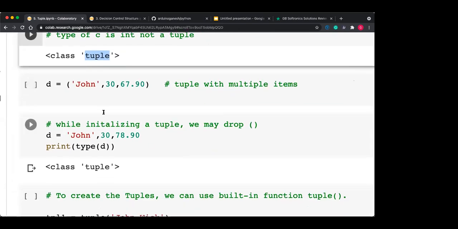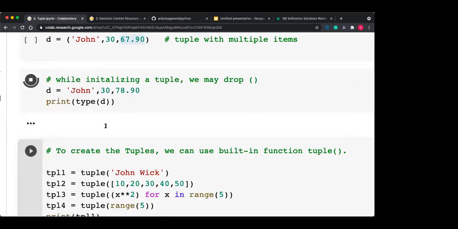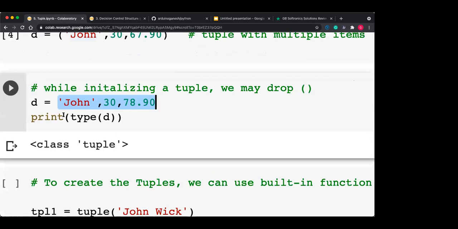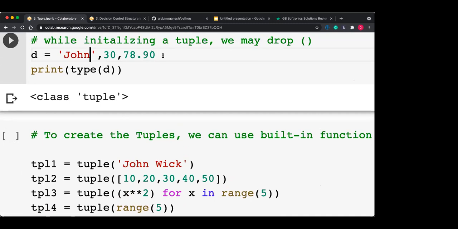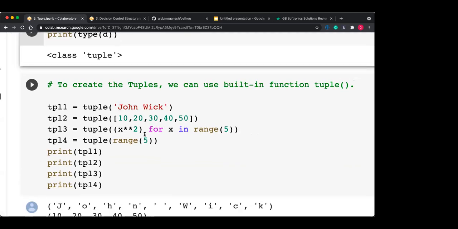Now a tuple with multiple data items, yes, D is equal to this. It has dissimilar data items: the first one is a string, the second one is an integer, and the third one is a float value. While initializing a tuple, we can drop the brackets also. Here we have created the tuple with the circular bracket, but it is not compulsory. If you want to create a tuple with multiple data items, giving the circular bracket is not compulsory. Even without it, by default it is a tuple. To create a tuple, we can also use the built-in function tuple.